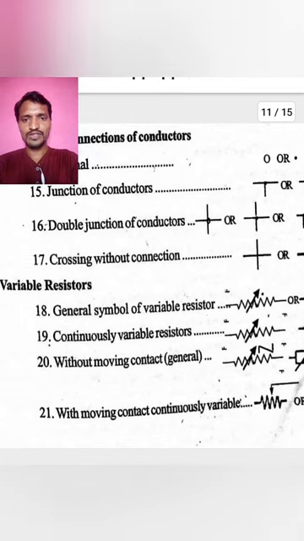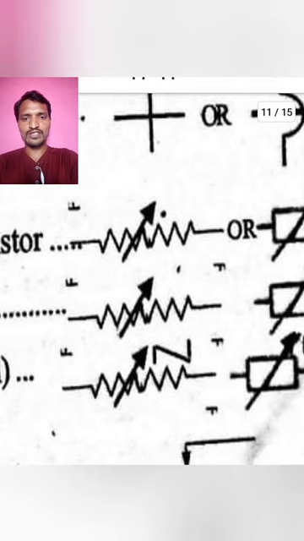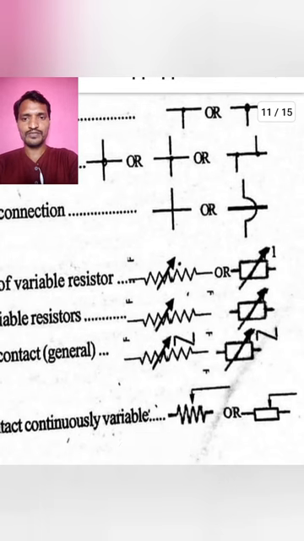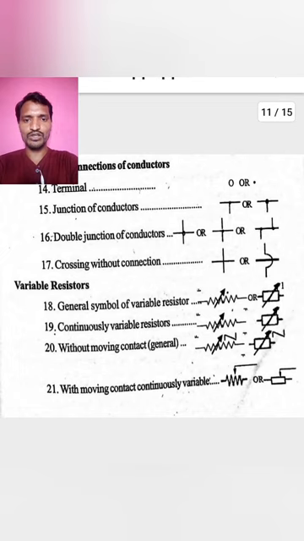Next, without moving contact. A variable resistor with a reverse Z symbol represents that there is no moving contact. Okay. Next, without moving contact, continuously variable.